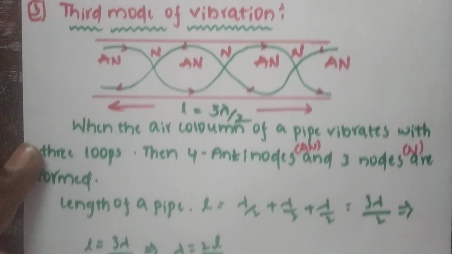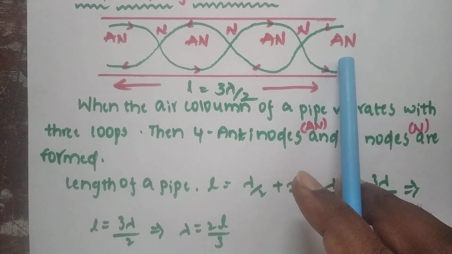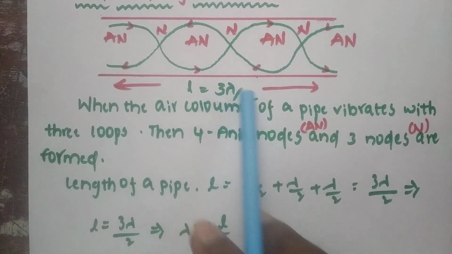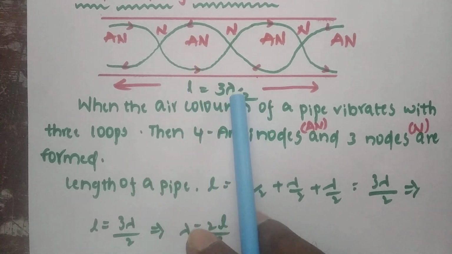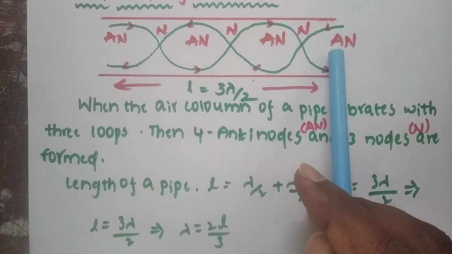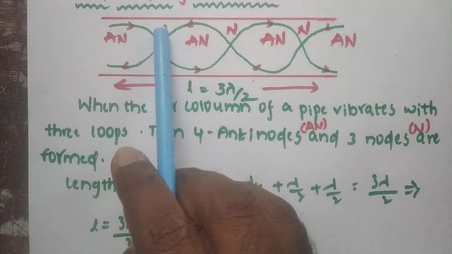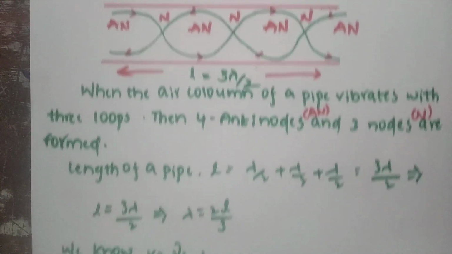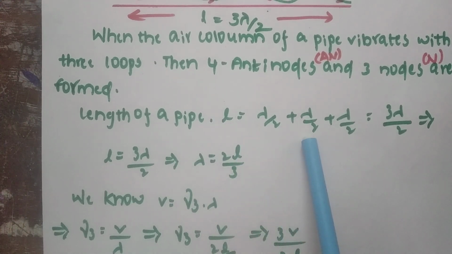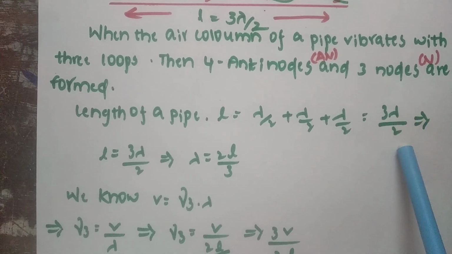Next, the third mode of vibration. Here how many loops are formed? 3 loops are formed: 1, 2, and 2 and a half plus half. L is equal to 3 lambda by 2. Each loop length is lambda by 2, and there are 3 loops in total, so 3 lambda by 2. When the air column of a pipe vibrates with 3 loops, then 4 antinodes are formed, 1, 2, 3, 4, and 3 nodes are formed. The length of the pipe is lambda by 2 plus lambda by 2 plus lambda by 2, because of 3 loops. So the total is 3 lambda by 2.